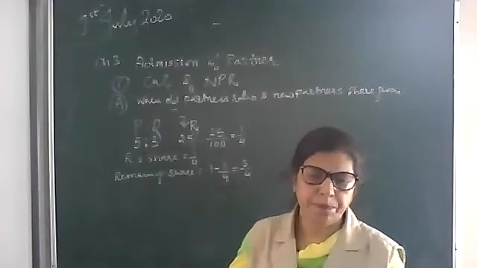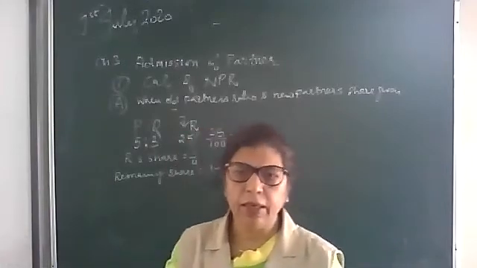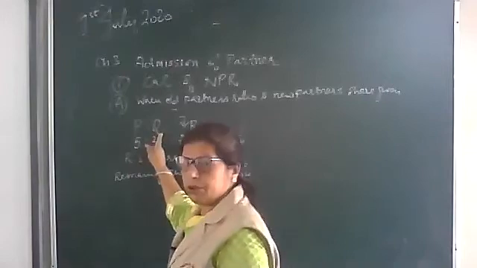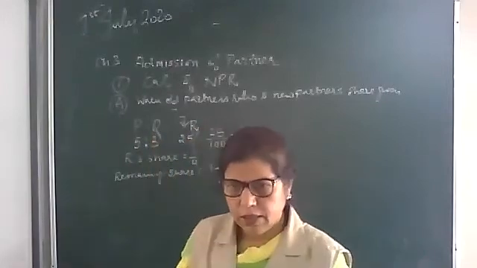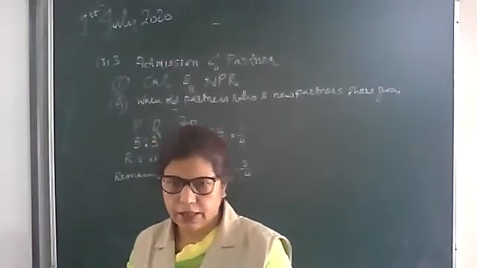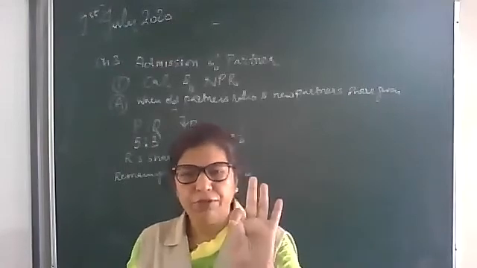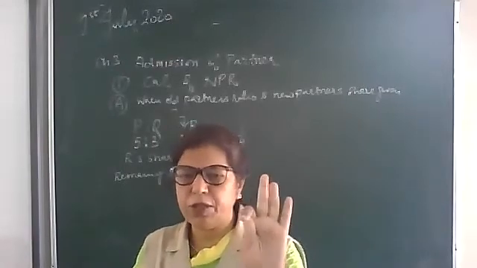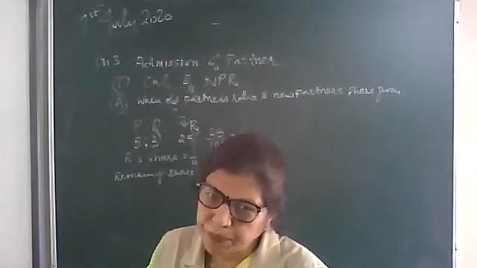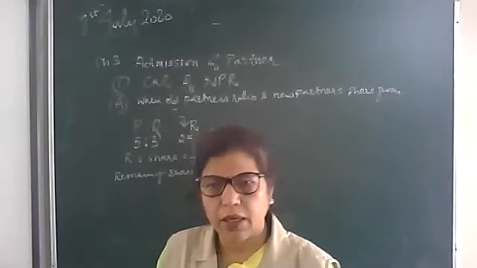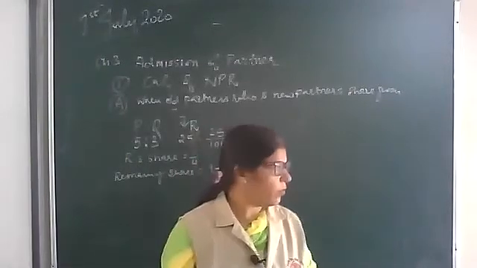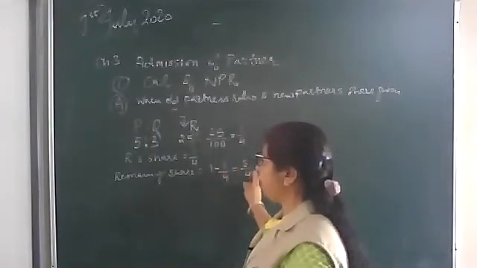This share will be distributed by P and Q. See, in simple words, I can explain. 1/4 means out of a profit of 4 rupees, 1 rupee is given to new partner R. So remaining is 3, same here, 3/4.